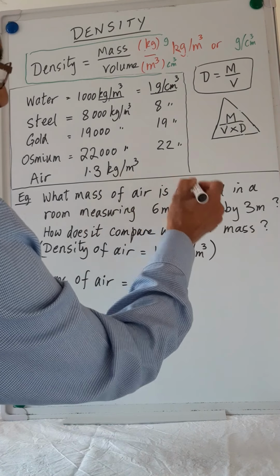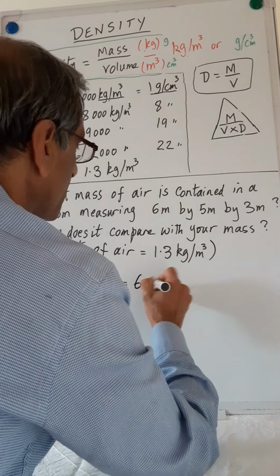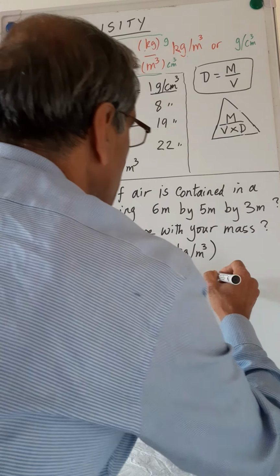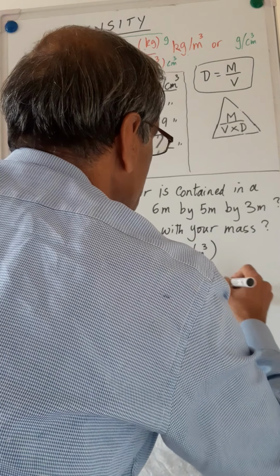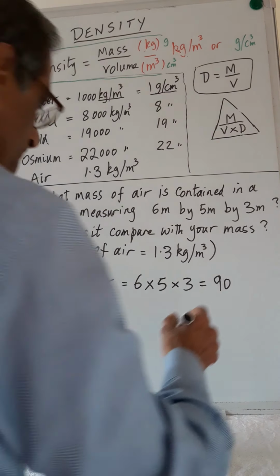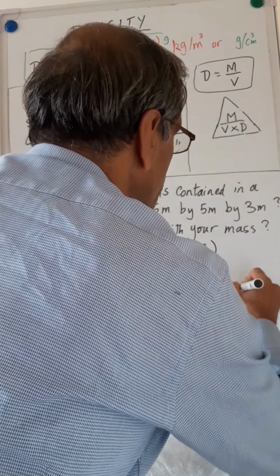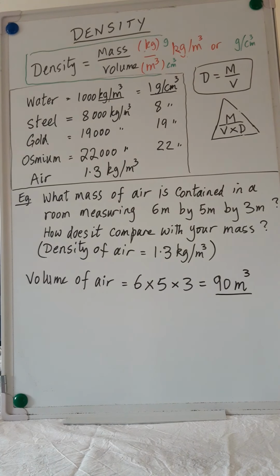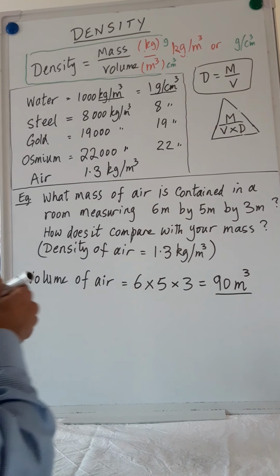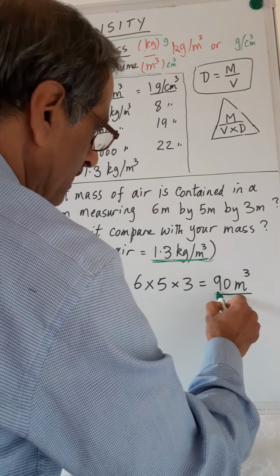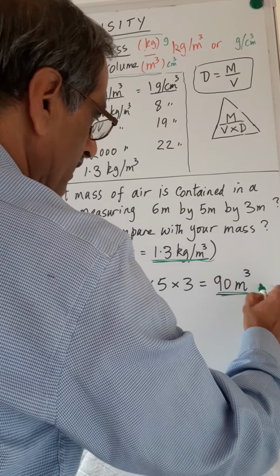So it's length times width times height, which is 6 times 5 times 3, which is 90. 6 times 5 is 30, 30 times 3 is 90 cubic meters. So it's 90 cubic meters of air in the room, and its density is 1.3 kilograms per cubic meter. This is the volume.